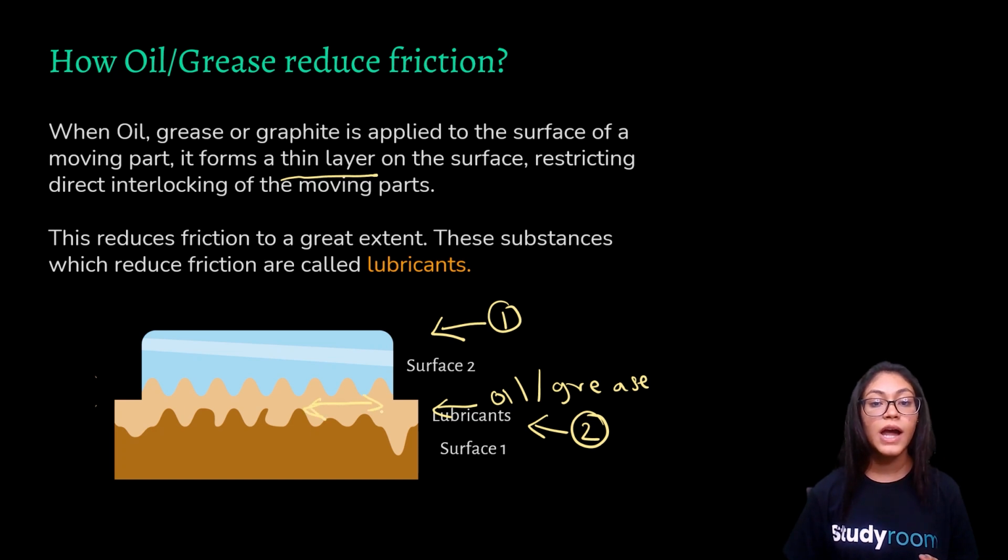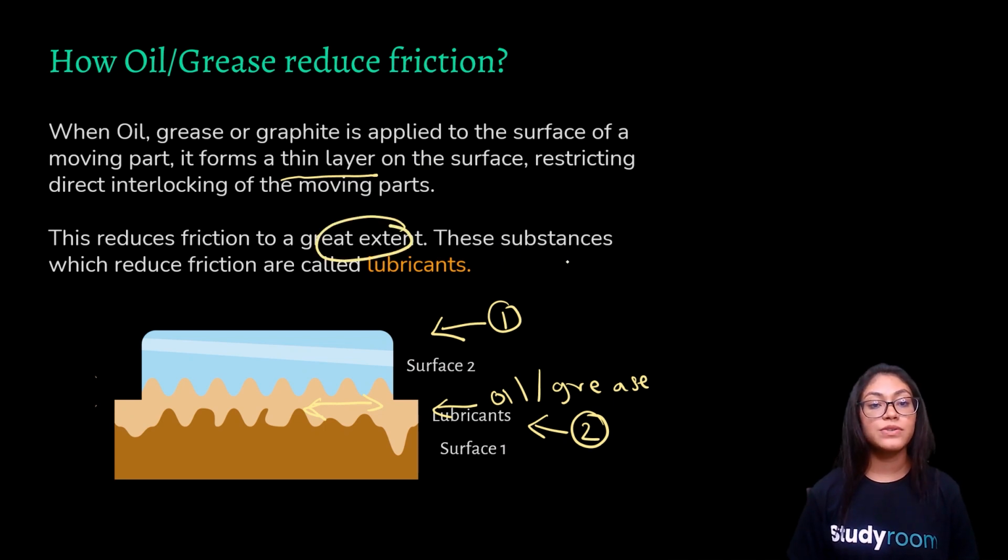And because of the formation of this thin layer, the direct interlocking of the moving parts is reduced, right? So because of this reduction of direct interlocking, the force of friction decreases to a great extent, right?